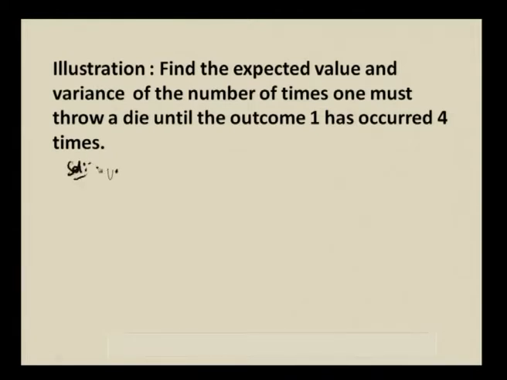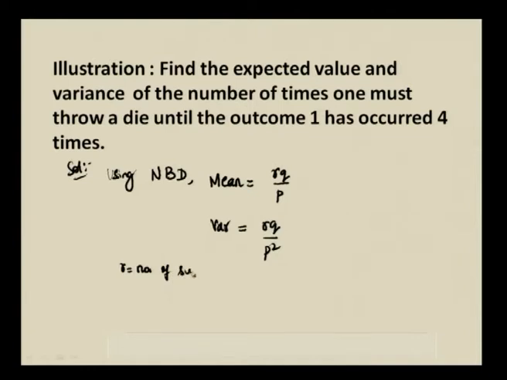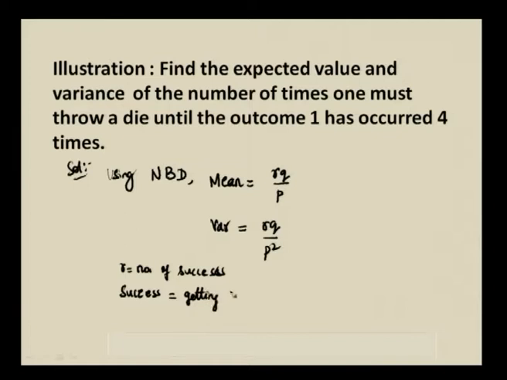Solution goes like this: using negative binomial distribution, shortly NBD, the mean is equal to r q by p, and variance, just now we have derived this, right, r q by p square. What does r stand for? r stands for number of successes. What is considered as success? Success is getting the outcome 1 when you throw a single die, getting 1 when a die is thrown.